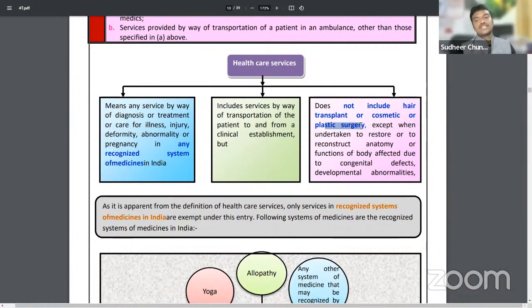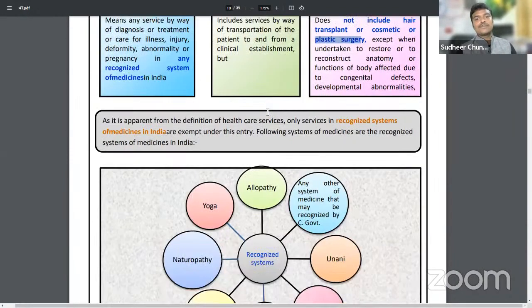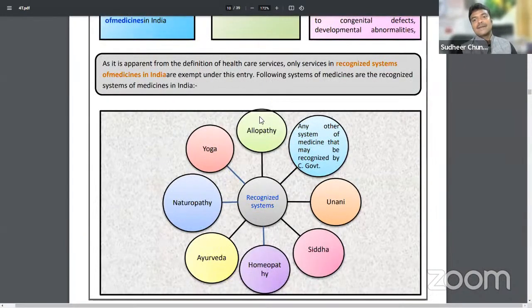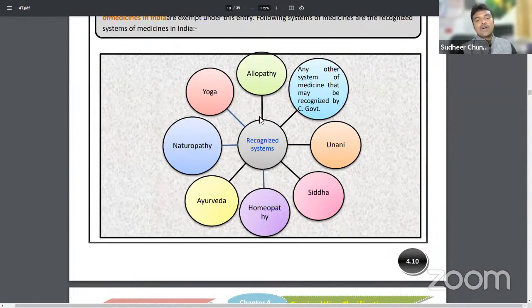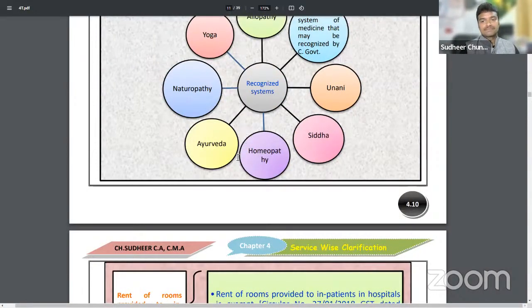These are liable to GST. Sir, due to accident, if plastic surgery is done, then it is exempted. Then again, specifically we have to say, general medical defects, any cosmetic or plastic surgery is done, that will be exempted. But here, specifically, if we do any plastic surgery and hair transplantation, that is for luxury purpose, that will be liable to GST.